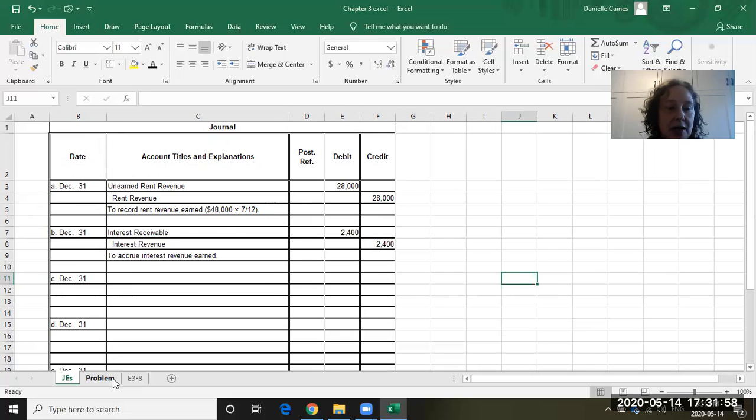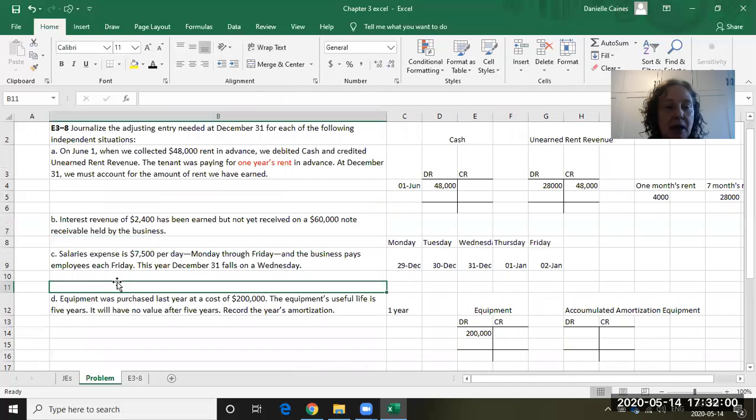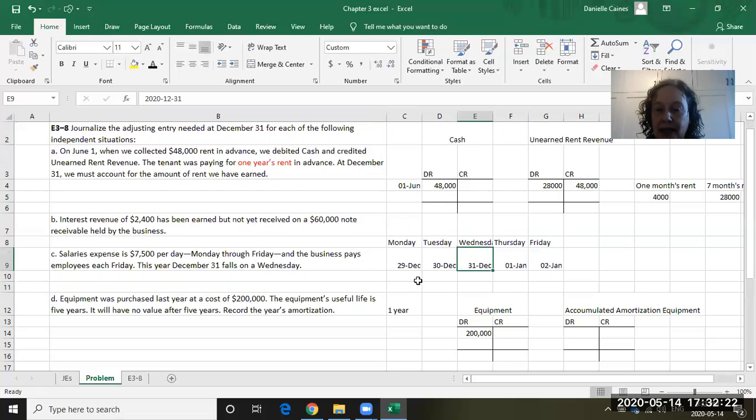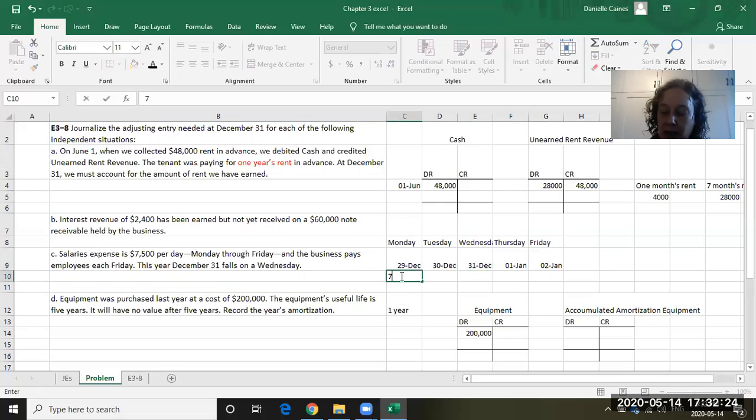So let's see what our next entry is. It says salaries expense is $7,500 per day, Monday through Friday, and the business pays employees each Friday. So Monday to Friday is their business week. They have expenses of $7,500 a day. This year, December the 31st falls on a Wednesday. So let's look at our Monday, Tuesday, Wednesday, Thursday, Friday. They said December 31st falls on a Wednesday. So our expenses, they told us, are $7,500 each day.